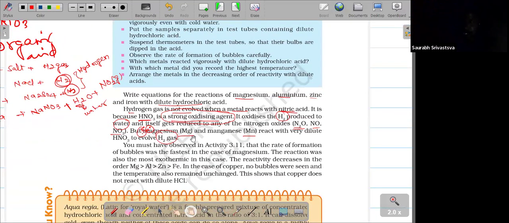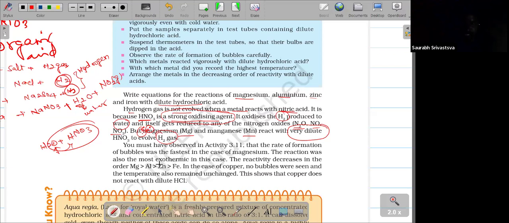Next condition: magnesium and manganese you have to remember, they will give hydrogen gas. One more thing we need to remember is very dilute. Dilute means mixing H2O with HNO3. If there is more water, then it is highly dilute. If it is less water, then it is dilute. If there is no water, then it is fuming, or highly concentrated. You should remember that.